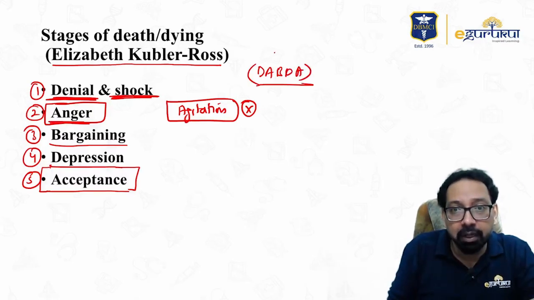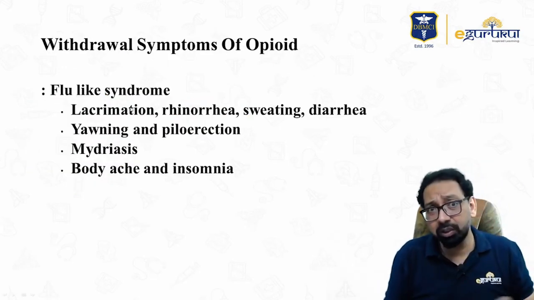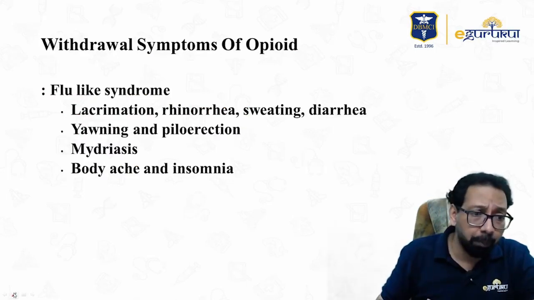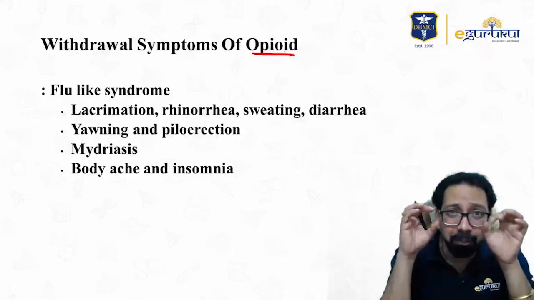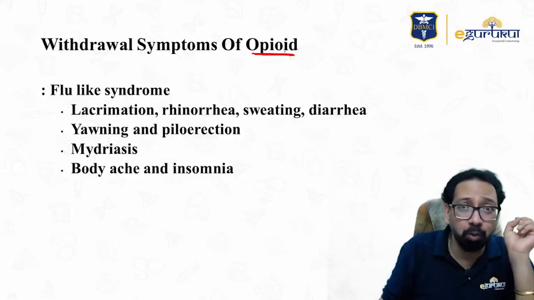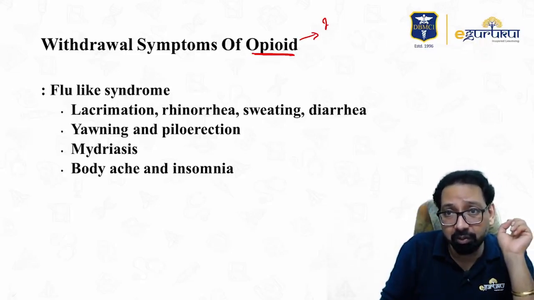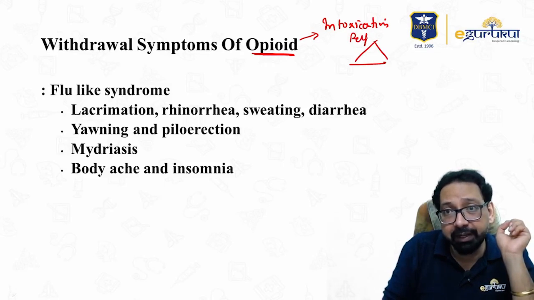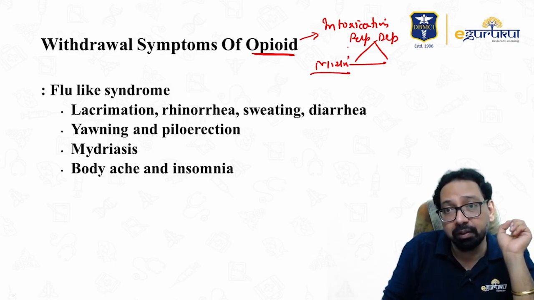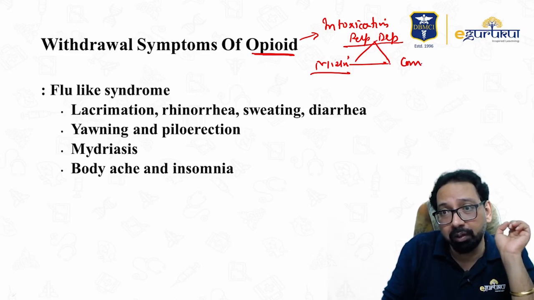D-A-B-D-A, DABDA. A frequently asked question, withdrawal symptoms of opioid. You all know that opioid causes meiosis. In opioid intoxication, there is a triad of respiratory depression, meiosis, and coma.